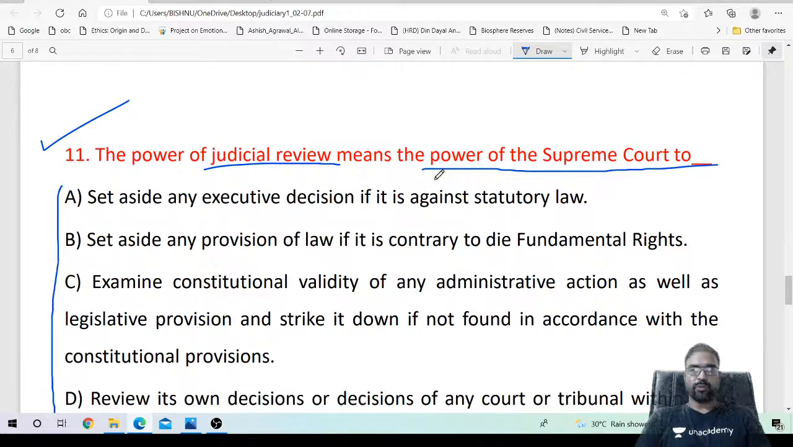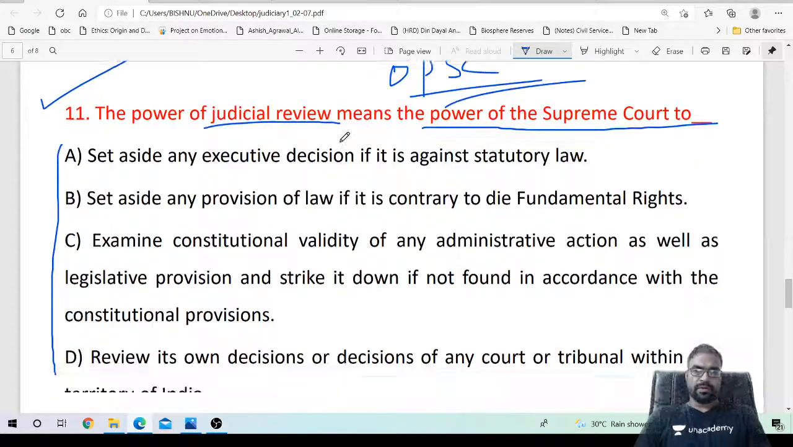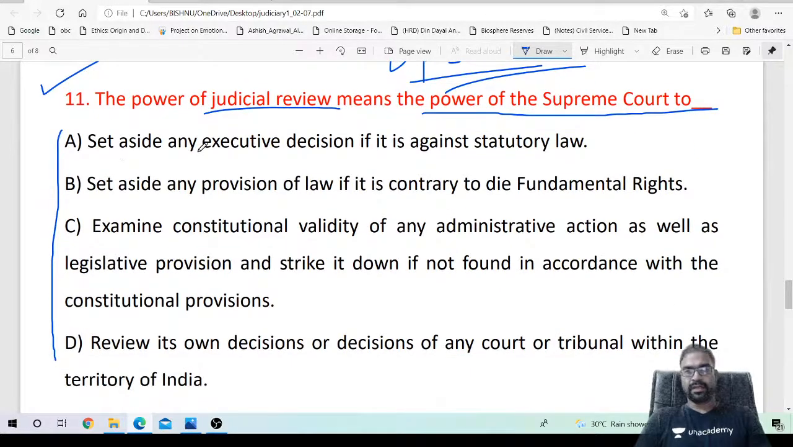So the power of judicial review means the power of Supreme Court to question. This is UPSC based. So what is the meaning of judicial review? Power of judicial review is to set aside an executive decision if it is against a statutory law, set aside any provision of law if it is contrary to the fundamental rights.